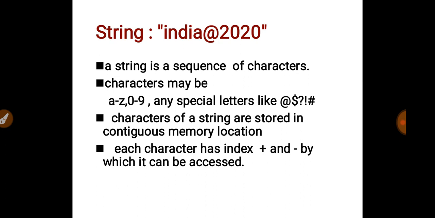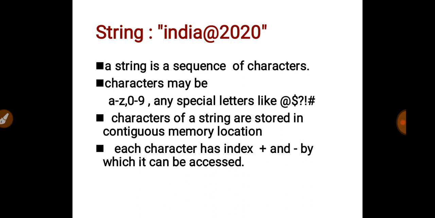These characters may be A to Z, 0 to 9, or any special characters like at the rate, dollar, question mark, exclamation sign, hash, underscore, etc. Remember one thing, strings are case sensitive. That means if you write India in capital letters or India in small letters, both are different. The compiler can distinguish between uppercase and lowercase.